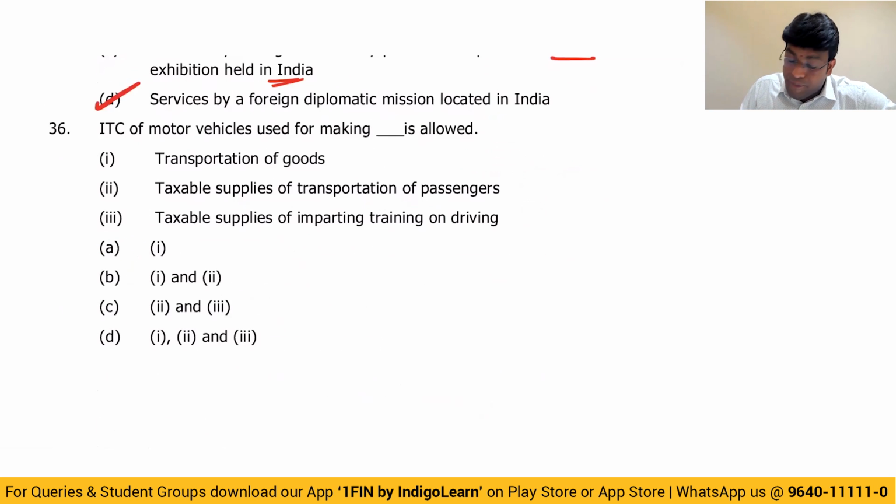Next. ITC of motor vehicles used for making the following supplies is allowed. Transportation of goods is allowed. Taxable supply of transported passengers, that is also allowed. Taxable supply of imparting training on driving, in that case also credit is allowed. So the answer is option B, 1, 2 and 3.